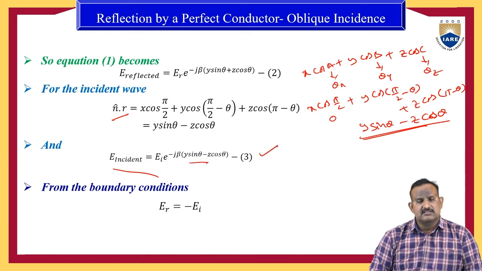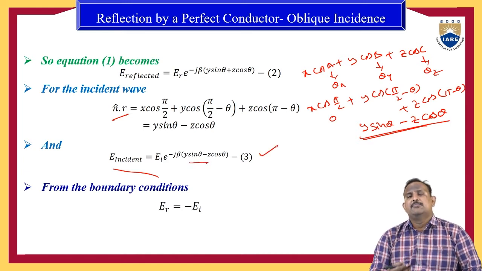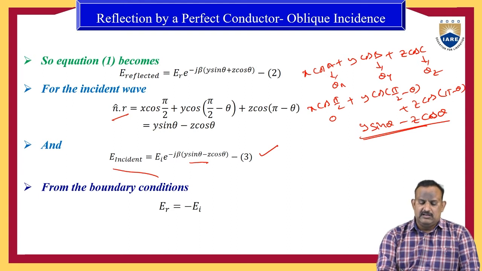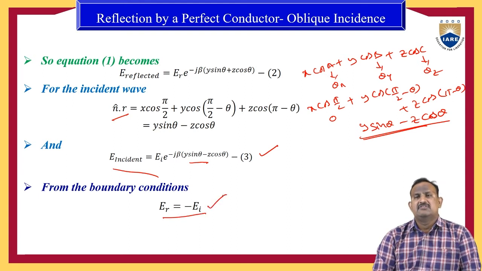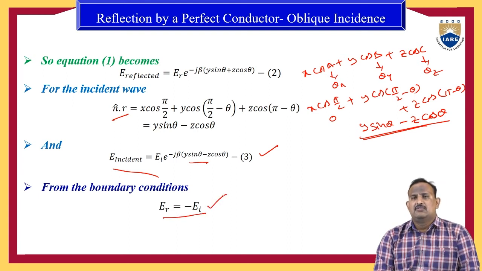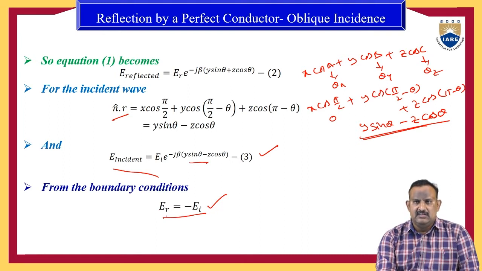According to the boundary conditions, which we already discussed in previous videos, the reflected wave in the electric field is equal to the negative of the incident wave. Therefore, we can express ER equal to minus EI.